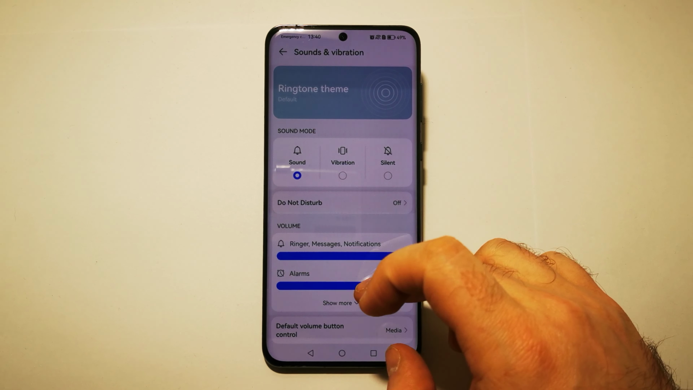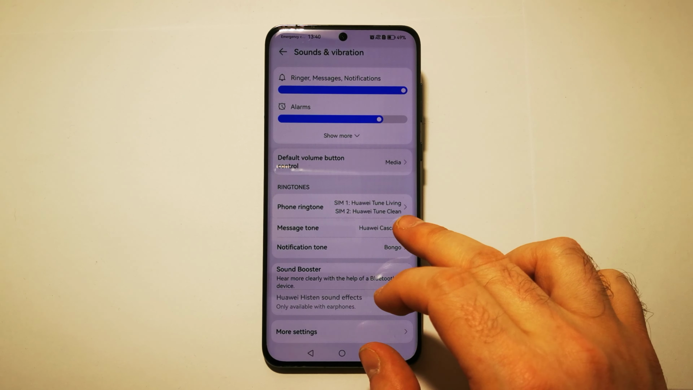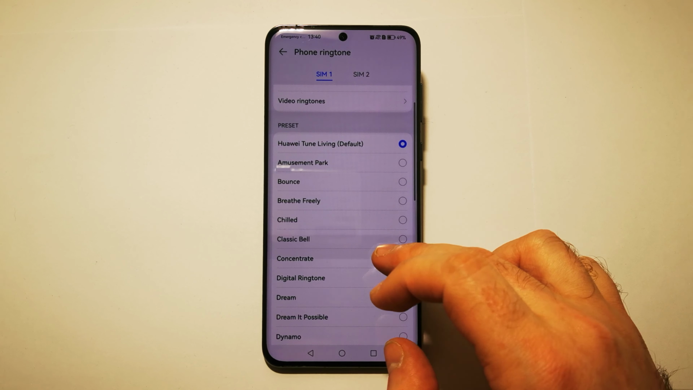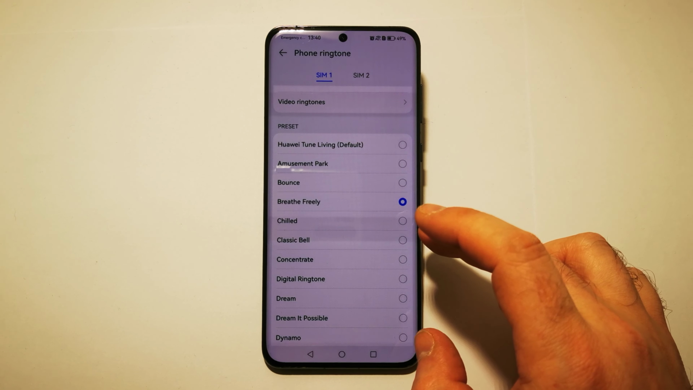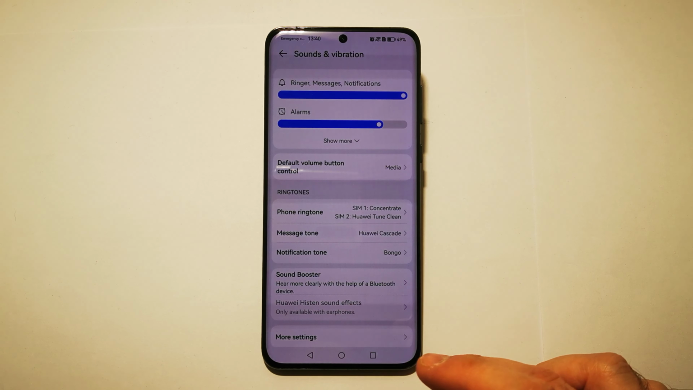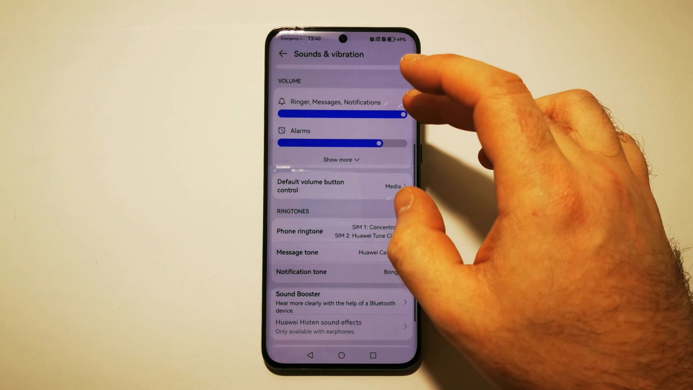Then we need to scroll a little bit down. We have our ringtones here. This is the default one. We can change it. We can change it to what we want. And the ringtone is now changed.